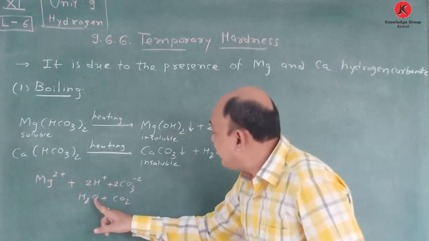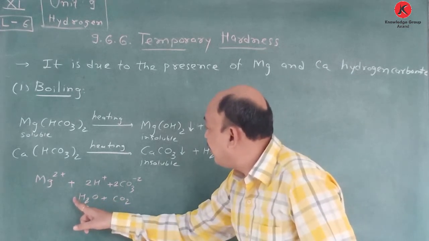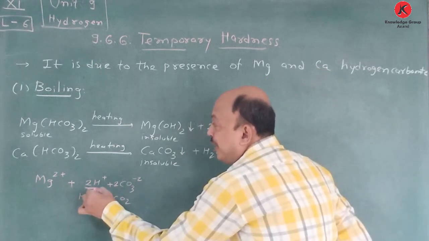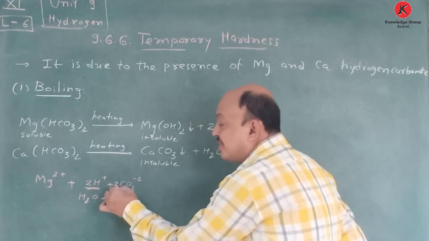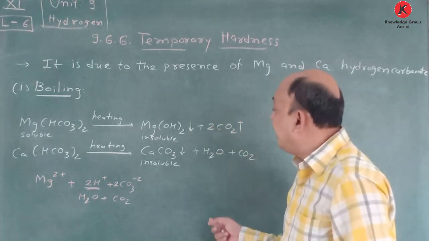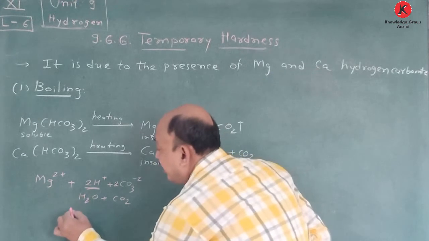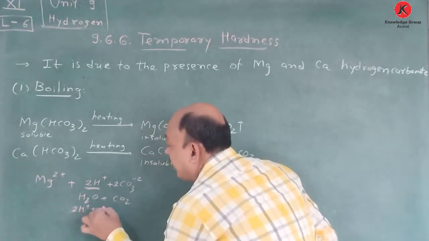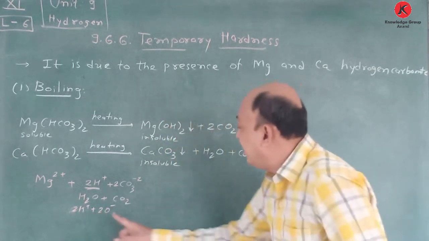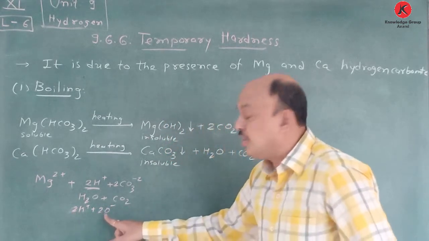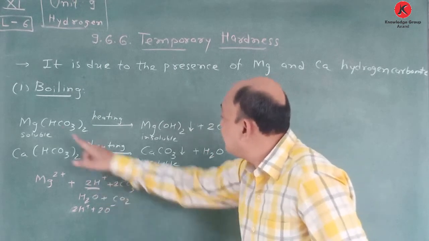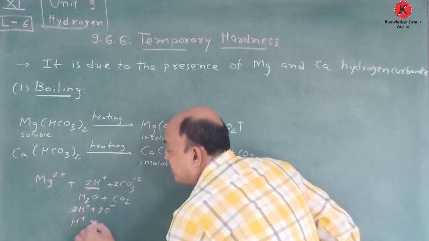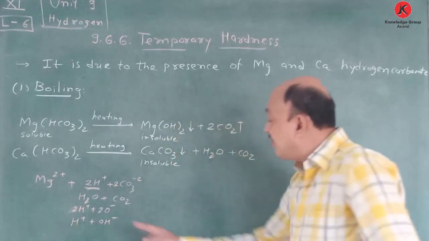But here O minus 2 is 2. So here we have to take 2 moles. Instead of that, here twice H plus is there. Just you see. Here twice H plus is there. And from this 2 O minus if you take at a time, here 2H plus 2O minus, and therefore it is nothing but 2OH minus, and that's why we can say that instead of that we write H plus and here OH minus. So it's a very easy way.